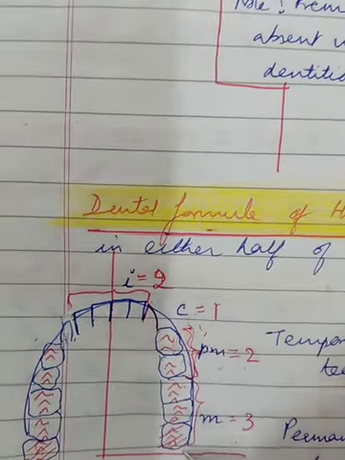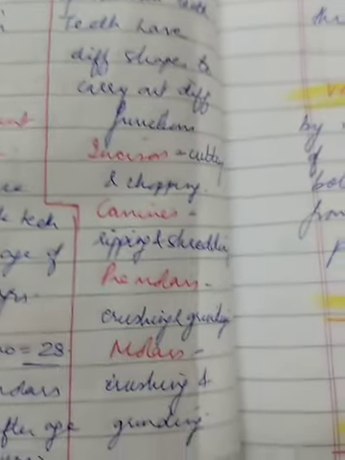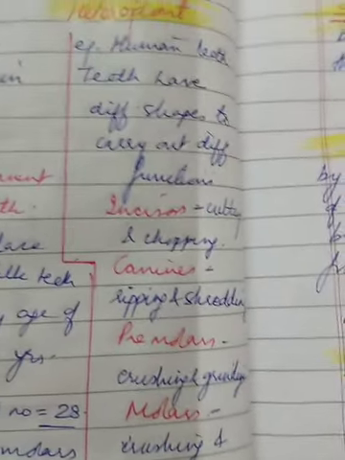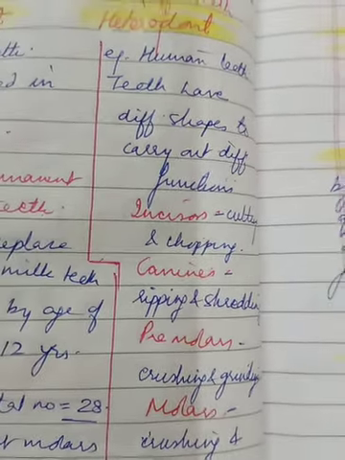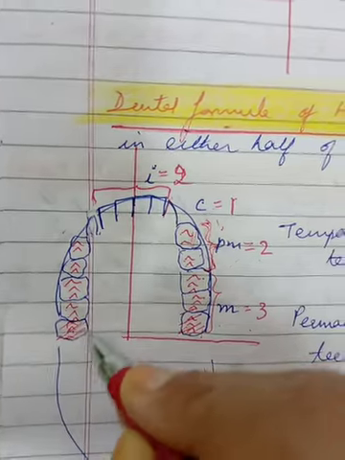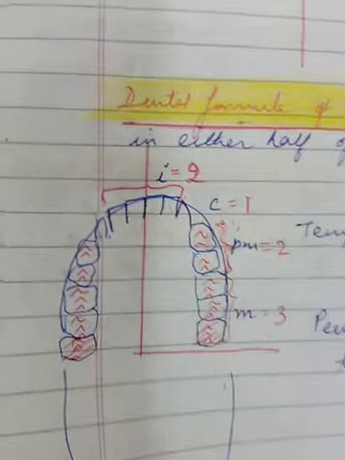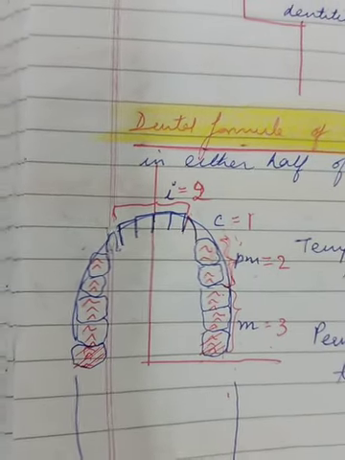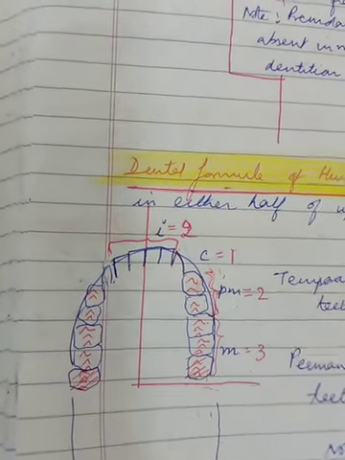Whereas molars, the last set of 3 on each side of the jaw, are also required for crushing and grinding. So premolars are absent in milk dentition, I told you. They occur only in the permanent teeth, right? The last molars we call the wisdom teeth. So what are wisdom teeth, children? The last of each molar, 2 on the upper and 2 on the lower, which are said to be acquired after the age of 18 years. This is only a myth, children. There's no scientific fact to say that it will be only after 18 years. Wisdom teeth usually develop after 18 years, but not always. So there is no rule to it.